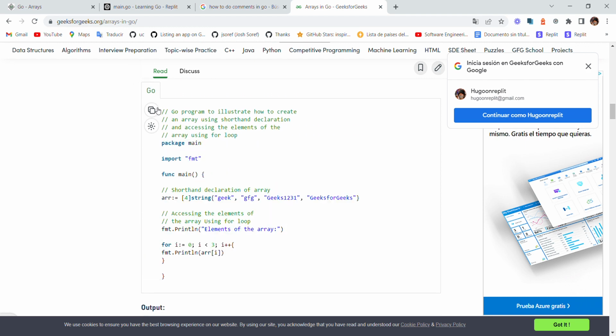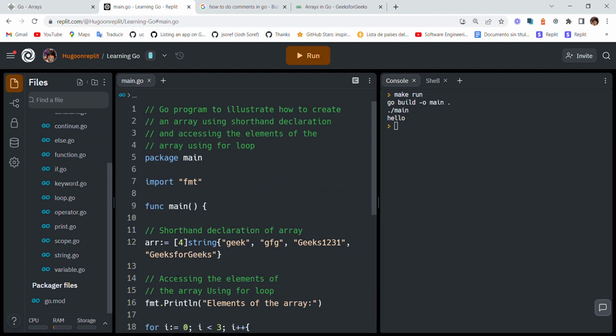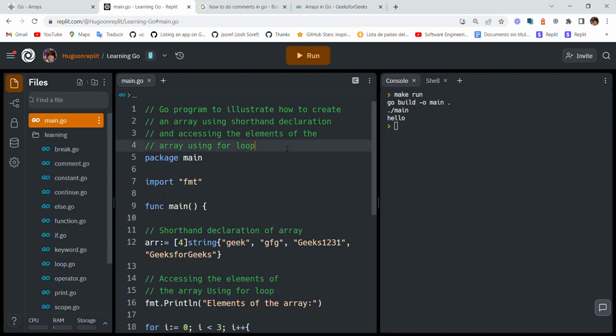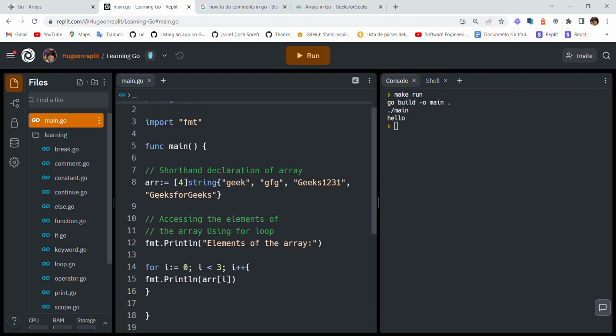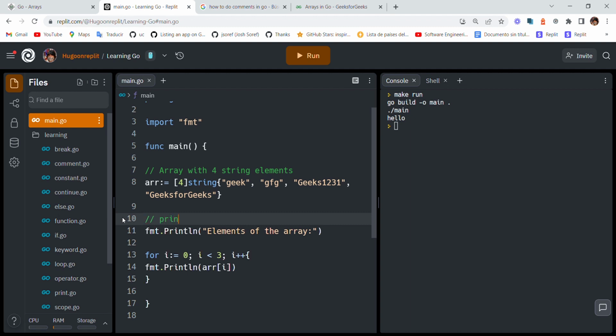Okay, we're just gonna copy this. Okay, so package domain shortcut. So array with 4 string elements. Then we have print array elements, and then here we only print 3 of the 4 array elements.